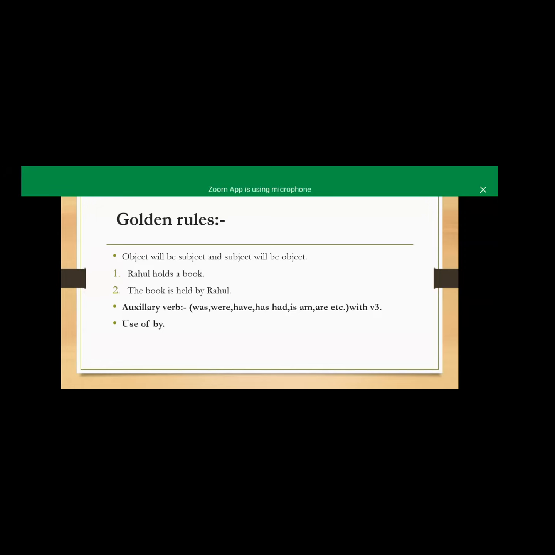In the next phase, we use an auxiliary verb in our sentence, because if you just say Rahul holds a book and the book held by Rahul, then the sentence is not really meaningful. So you have to use some auxiliary verb in it to make it meaningful, with the V3 form of the verb. And as usual, the subject which becomes the object in our sentence comes with a bystander, that is our by.